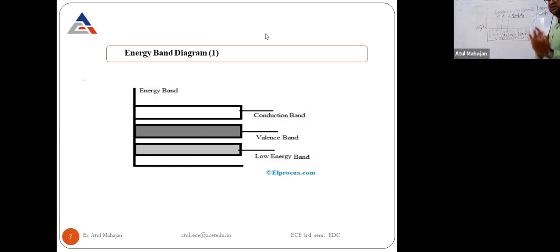So this is what is happening inside the bands of energy.